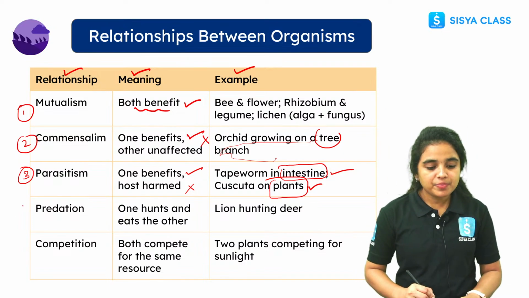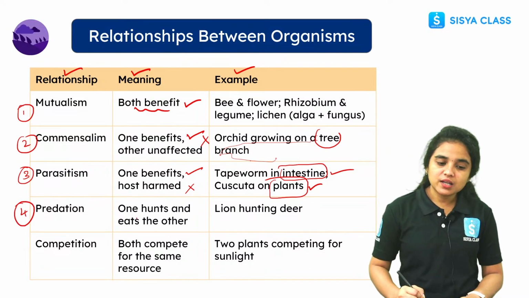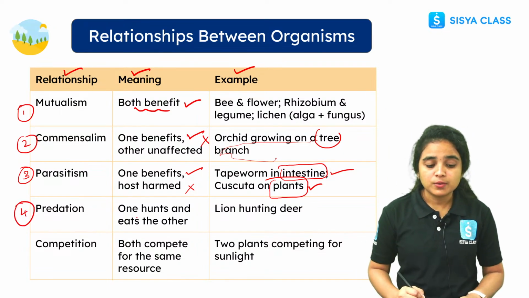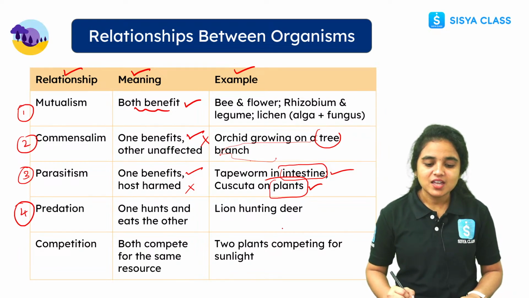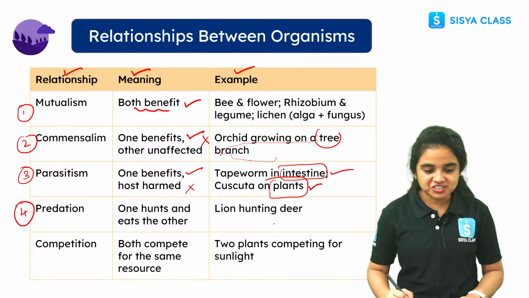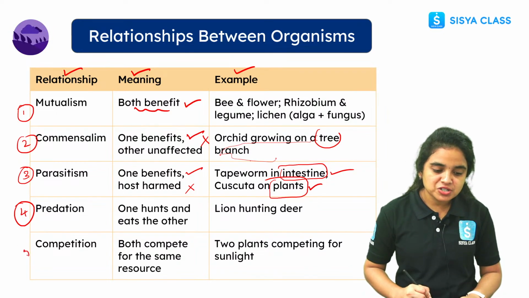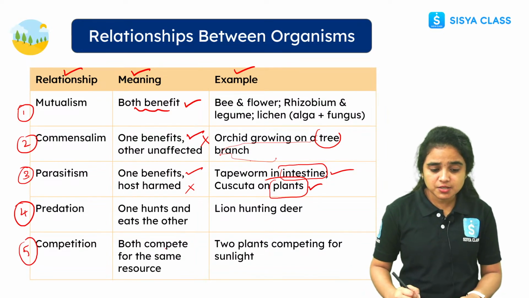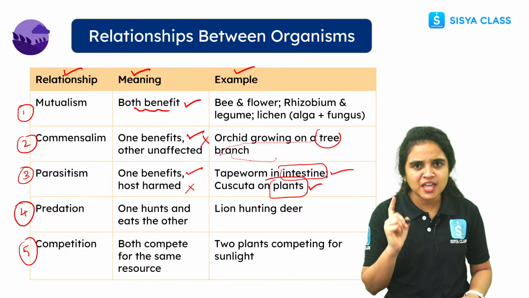And while coming to predation, it means that one hunts and eats the other, for example a lion hunting a deer. And while coming to competition, this is the relationship where both compete for the same resource.